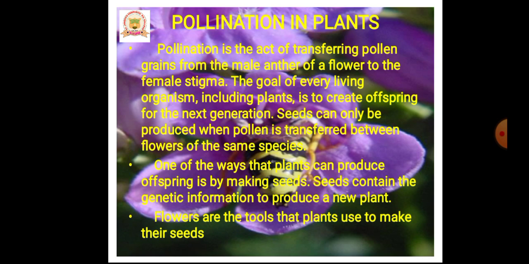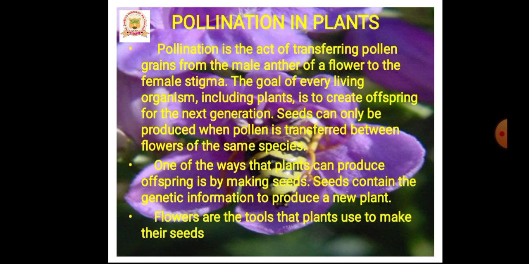You might have seen in the previous case about anther and stigma. You are familiar with these two important parts, which are called the reproductive parts of a flower. Now you can understand very well: anther to stigma, pollen grains are transferred. How is it possible? We will see in the next slide.